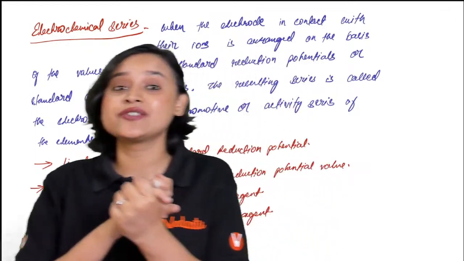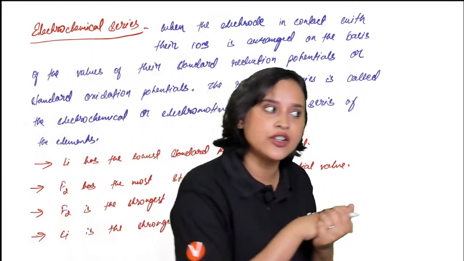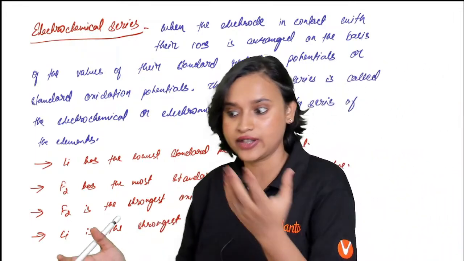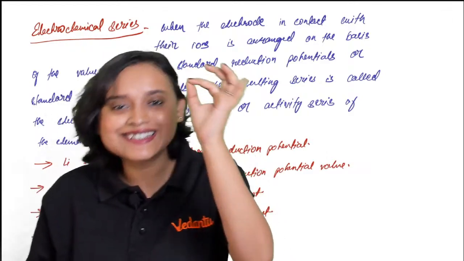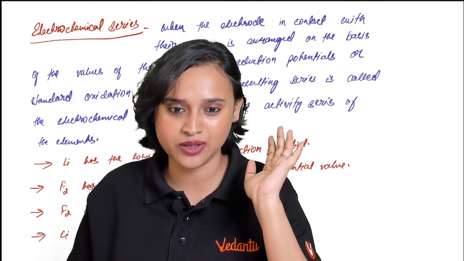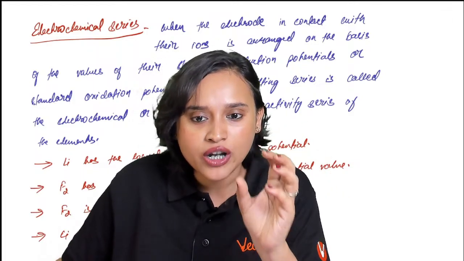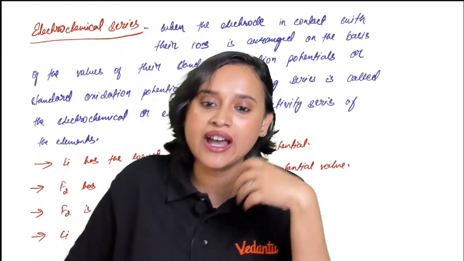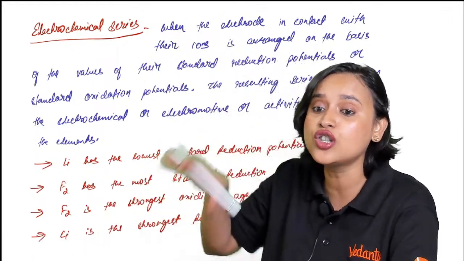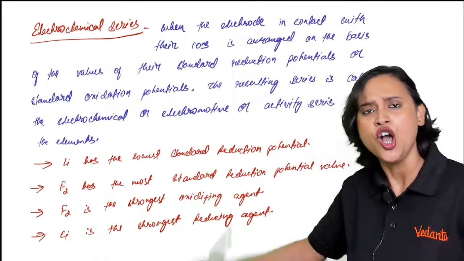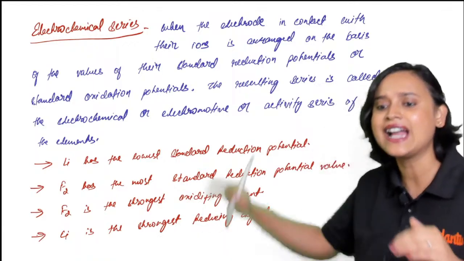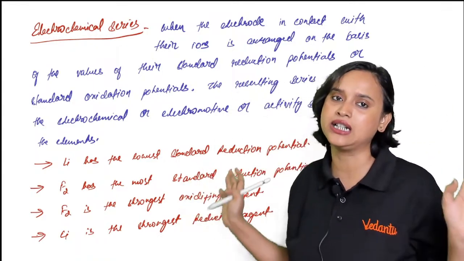In our younger classes, we have read about the reactivity series, isn't it? We know that potassium and sodium are very reactive, and gold and platinum are not so reactive, right? Do you remember all of these? That exact thing is going to be very handy for you in this chapter, everybody. So when the electrodes in contact with their ions are arranged on the basis of the values of their standard electrode potential or standard oxidation potential, then we get a series, and that series is called the electrochemical series.